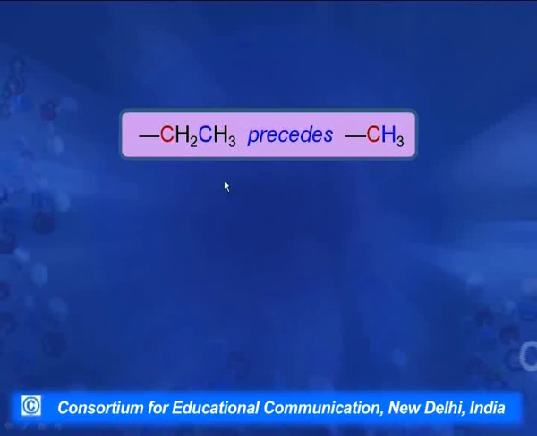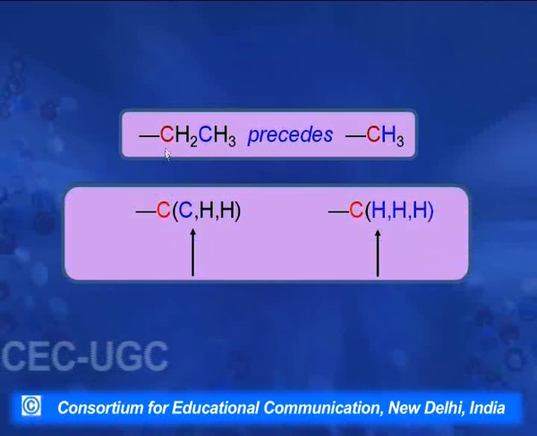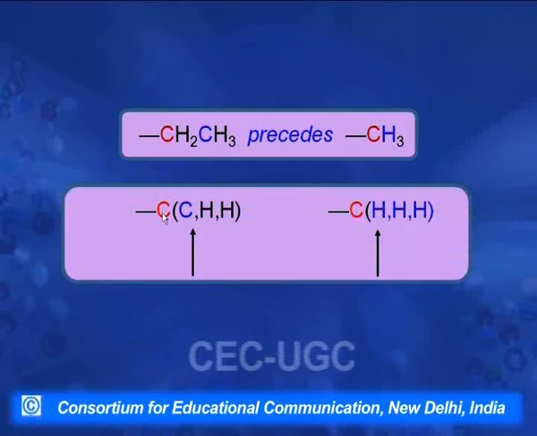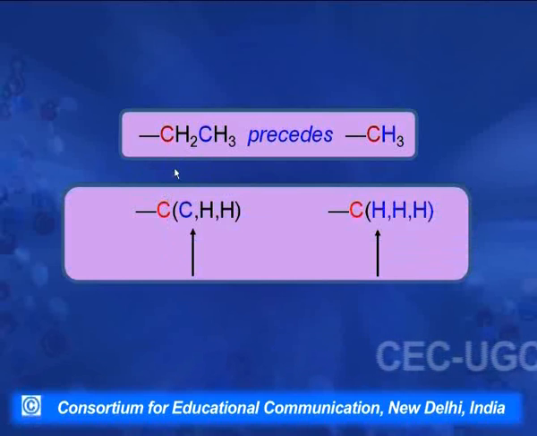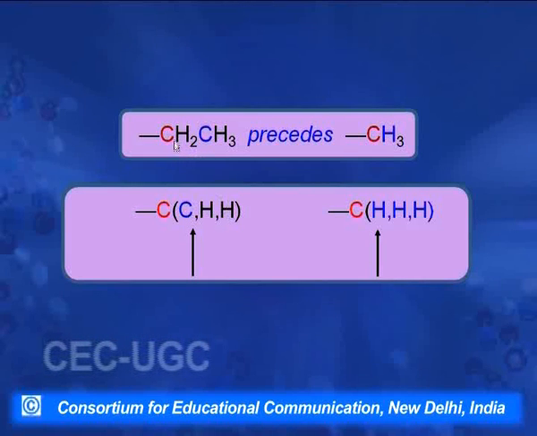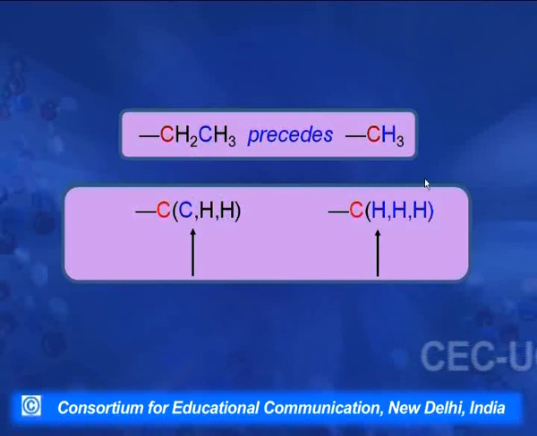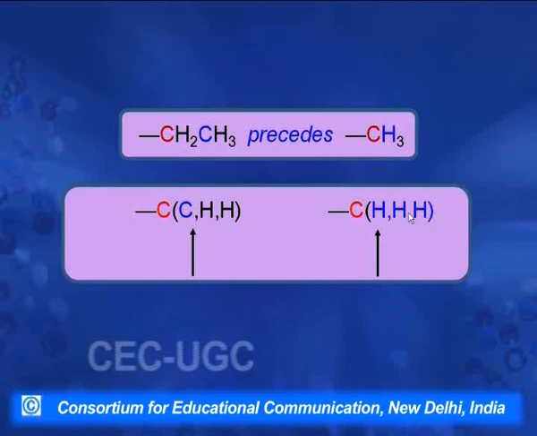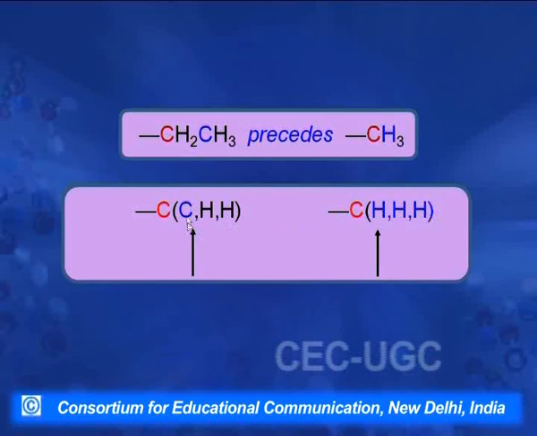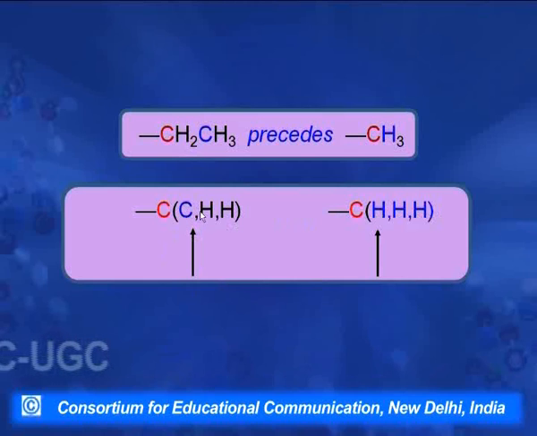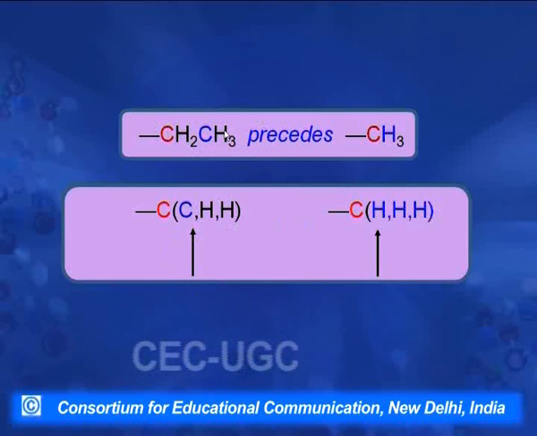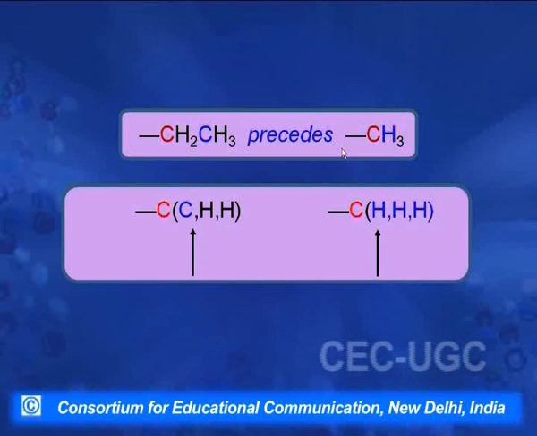So what we find is that in this case, this carbon, the first carbon after the double bond, has 3 atoms attached to it. One is carbon and 2 are hydrogens. It is CH2 and then 1 methyl. So we get C, H, H at the second level, and in methyl there are all 3 hydrogen atoms at the second level. So we find the difference here. We find here a carbon and here a hydrogen. Carbon has the higher atomic number, so that is why the ethyl group is given priority over the methyl group.